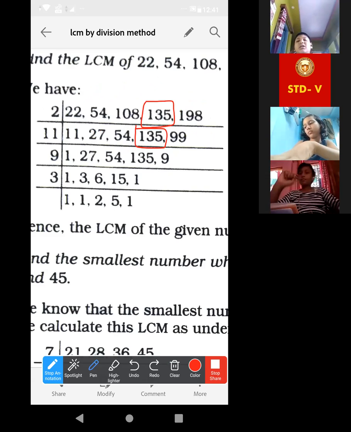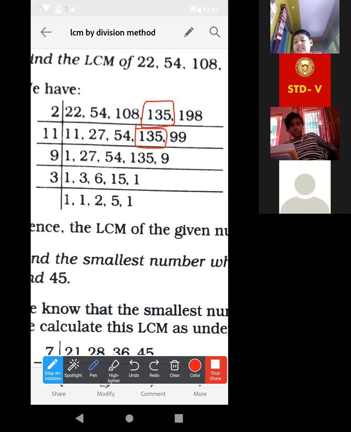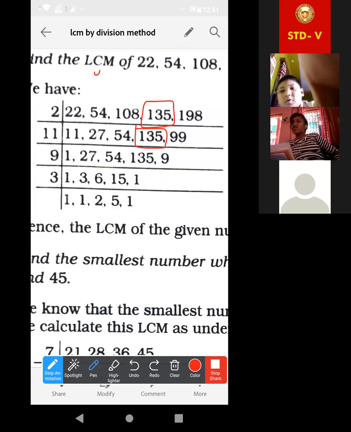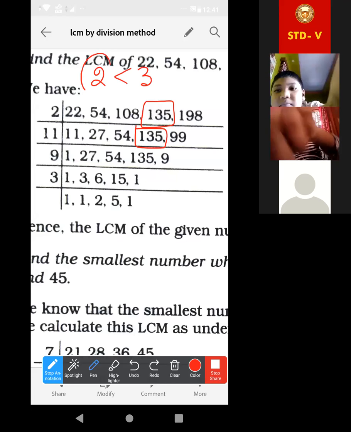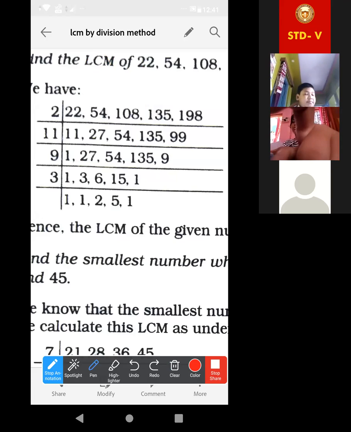But ma'am, I have a question. Yes, say. Definitely. Ma'am, just now you have told that majority wins. Ma'am, if we take 3, except 22, all the numbers can be divisible. See? Then you can take 3 also, but there is a process. When I was doing in the first chapter, I told 2 is less than 3, so take the lesser prime number first. Understood, Debolin? Okay, ma'am. Exactly. Suppose you are taking 3, that one will also be correct. It is not wrong. Got it? Yes, ma'am.